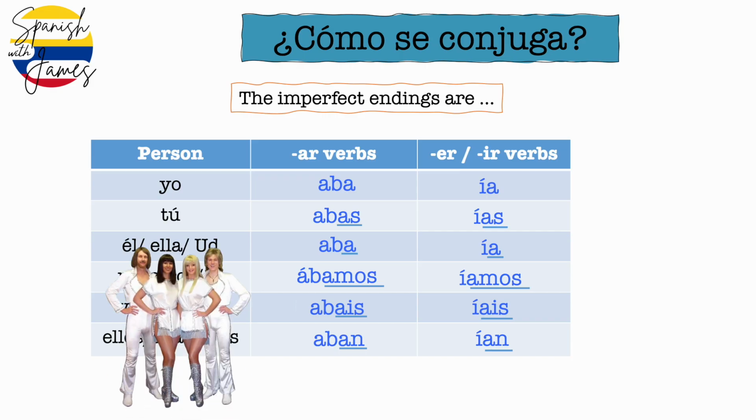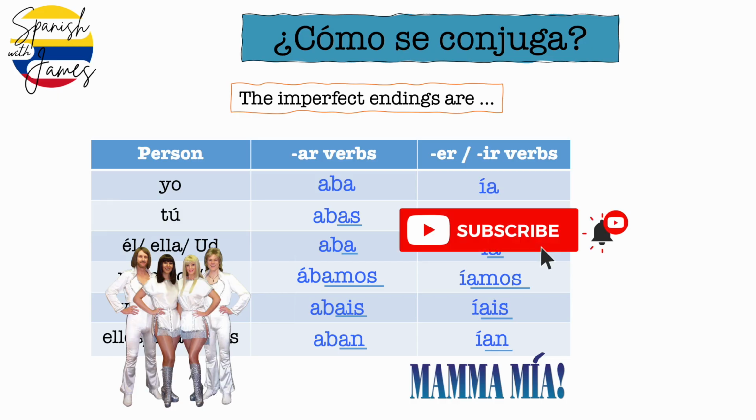And to help you remember this, you can think of the group ABBA and their very famous song Mamma Mia. It's a really useful way to remember, because then you can think, okay, ABBA, and you're just applying the pattern from the AR verb endings from the present tense, and Mamma Mia, ía, okay, ía, ías, ía, and again applying those present tense AR verb endings. So it's super useful because you're just applying what you know to learn these in a really easy way.